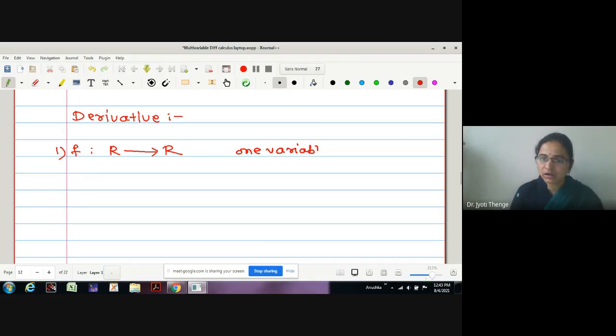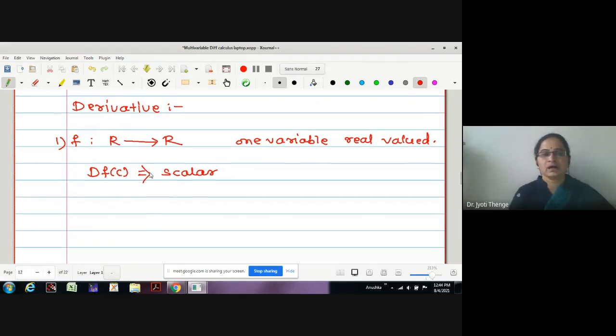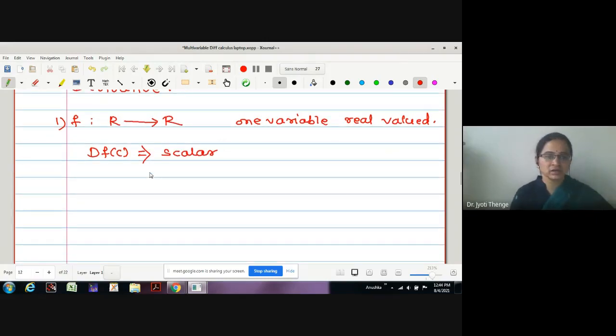Then what is the derivative now? In this case, the derivative of a given function at the point c, what kind of value are we getting? This is a scalar, no? That we have studied in our higher secondary school.